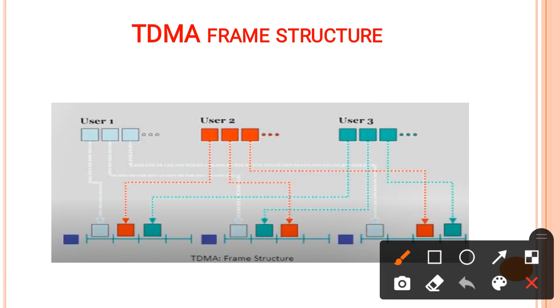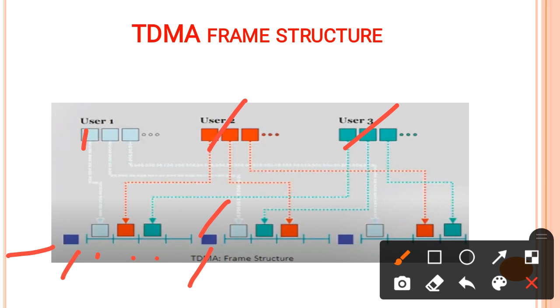Here again the frame structure can be explained. One frame consists of the preamble and trail bits, and in that, a number of slots are used, each slot occupied by a different user. This can be explained with the help of this diagram. Suppose a frame is given, and a number of slots are used for the users.